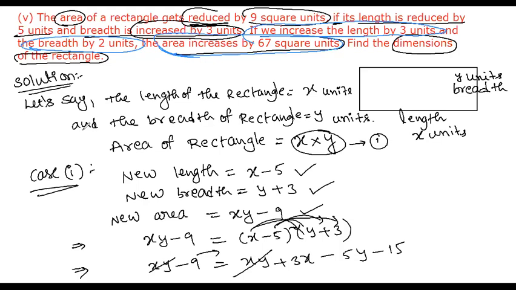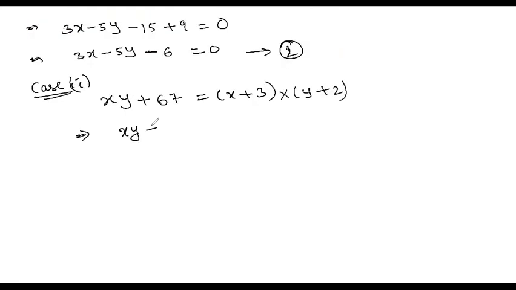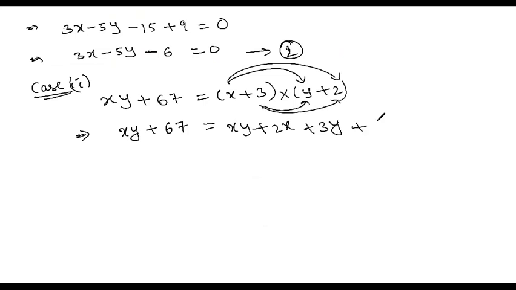Okay, so now simplify again. xy plus 67 area increase. So x into y, xy, plus 2 into x, 2x, plus 3 into y, 3y, plus 3 into 2, 6. Now let's cancel xy, which is on both sides.